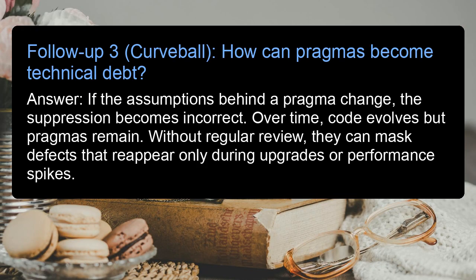Follow-up 3. Curveball. How can pragmas become technical debt? Answer: if the assumptions behind a pragma change, the suppression becomes incorrect. Over time, code evolves but pragmas remain. Without regular review, they can mask defects that reappear only during upgrades or performance spikes.